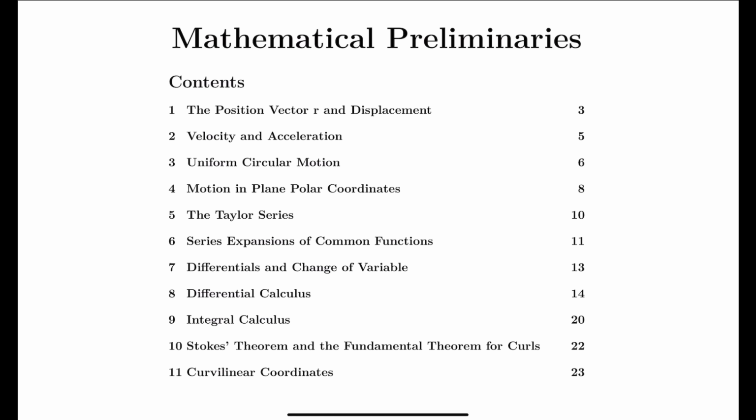Okay, it has 11 topics in total, and it is around 23-25 pages only. Each and every important topic which will help you to understand physics clearly has been enumerated here from those two books. You will have position vector r and displacement, velocity and acceleration, uniform circular motion, motion in a plane, polar coordinates, Taylor series, and so on, each and everything.